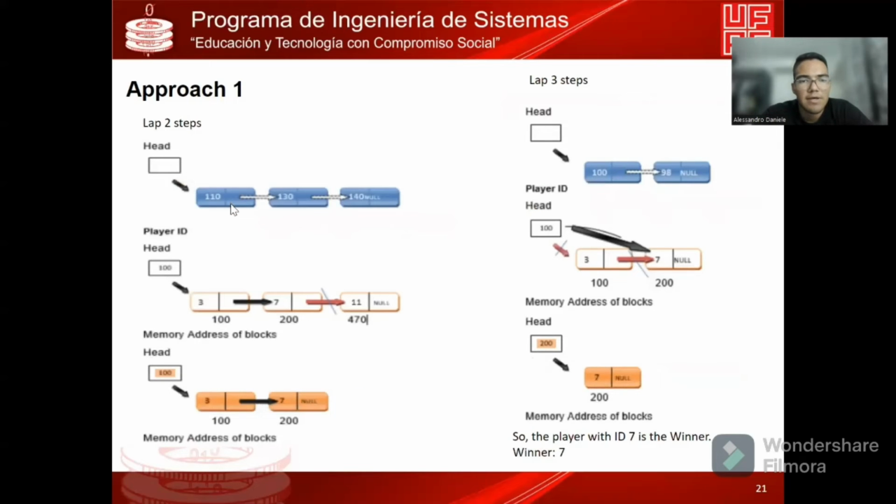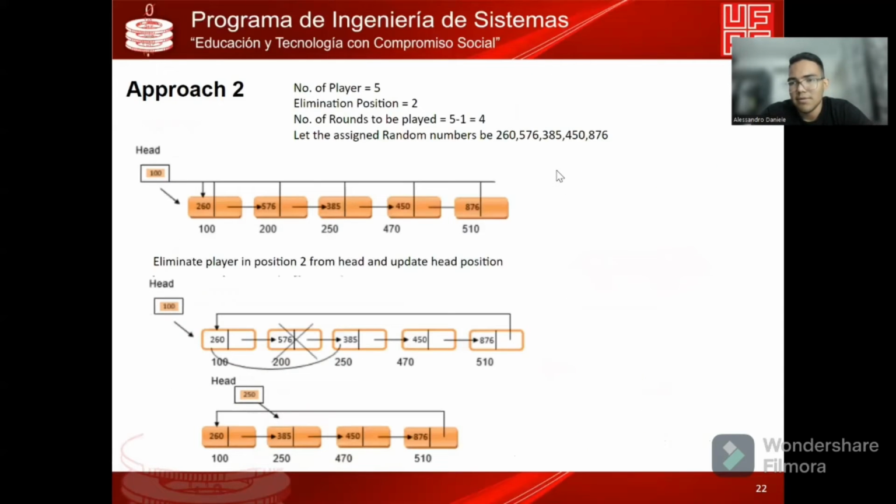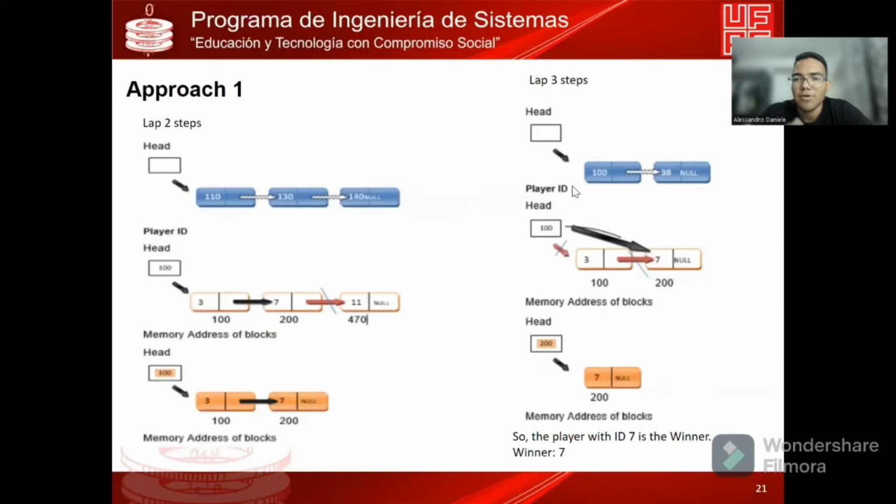In the next round, the longer time is 140, and we delete this player, player 11. The connection is updated, and the only players left are 3 and 7. In the other round, the longer time is 100, so the only player left, the winner, is 7. And it's a simple solution. You just need to delete the player with the longer time.